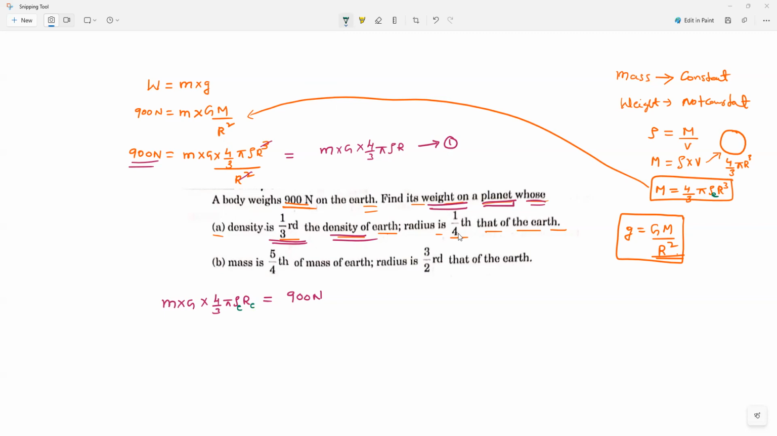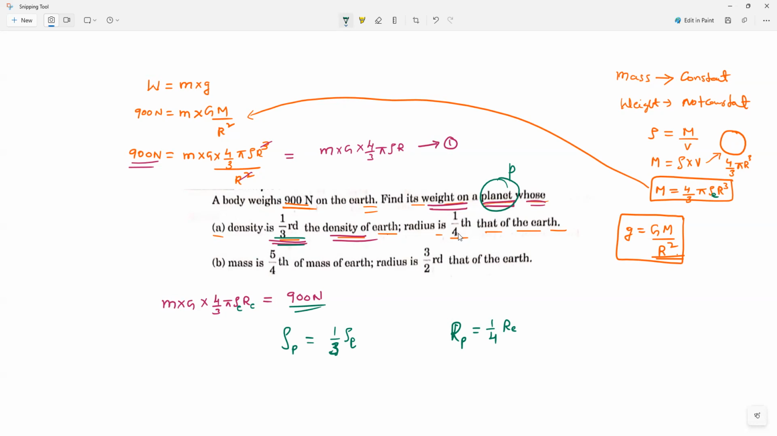So now they are saying the density of some planet. Let me take the planet as P. So density of planet P is 1 by 3rd of density of Earth. Next, radius of that planet is 1 by 4th of radius of Earth. Will you all agree with me, guys? Now, what they're asking is the weight on this planet.